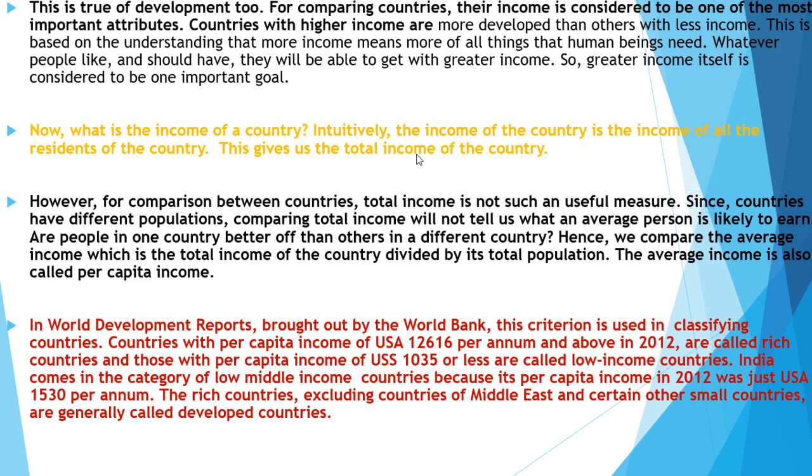So coming to the explanation part, children, till now we have divided all the children according to characteristics and criteria, and along that it can be applied in development also. So now when we are comparing countries, their income is considered first. When we are talking about two families, what will we say? Okay, they are wealthy people, and those are a very poor family. First, that is what we talk about when discussing two families. The same thing: income will be considered one of the most important attributes to start comparing between countries or even an individual.